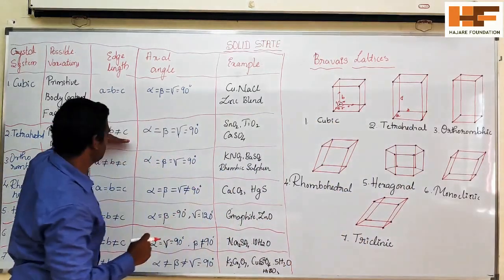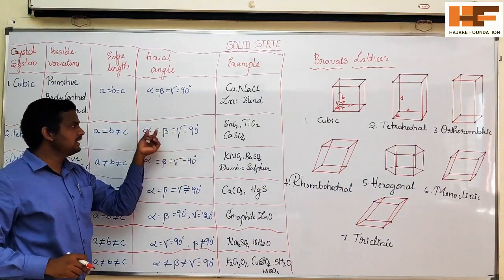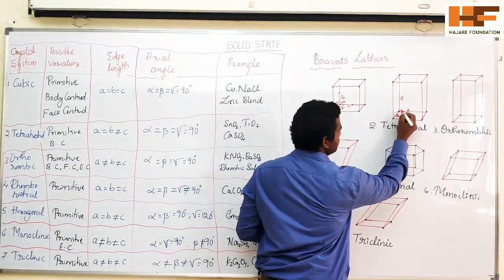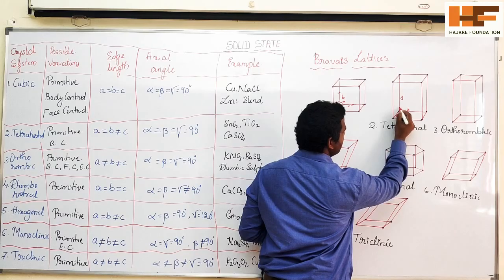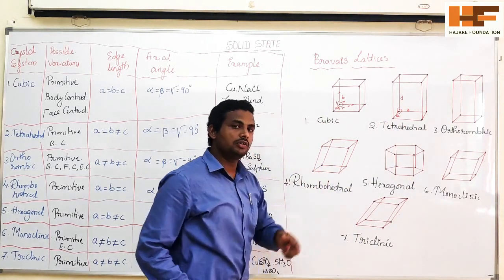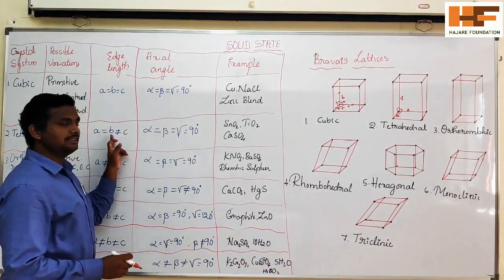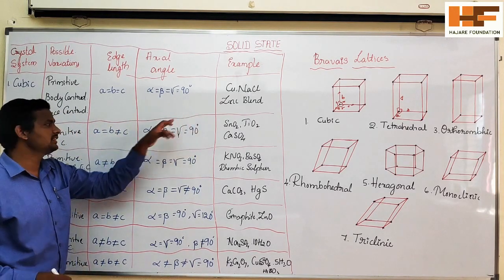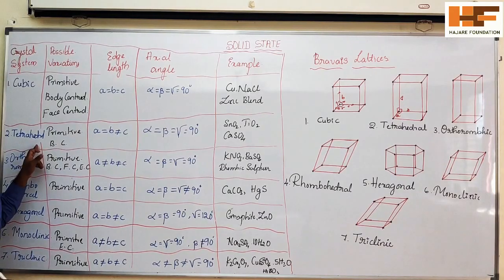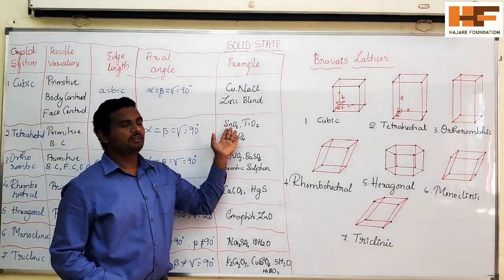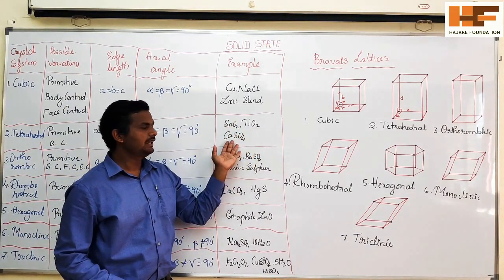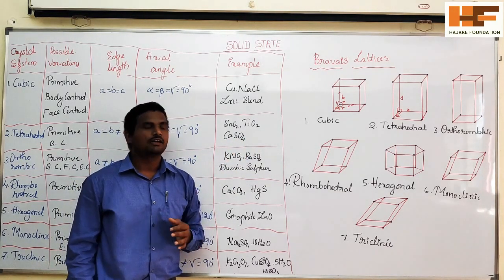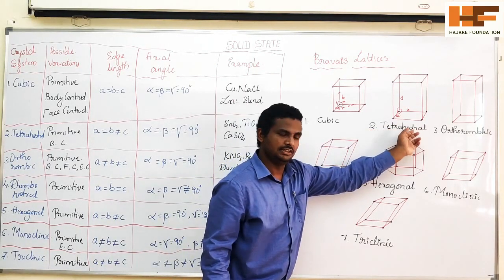Next, the axial angles alpha, beta, gamma are all equal to 90 degrees. So ab are equal but c is not equal to ab. These types of unit cells we call tetragonal. For example, SnO2, tin oxide, and calcium sulfate.